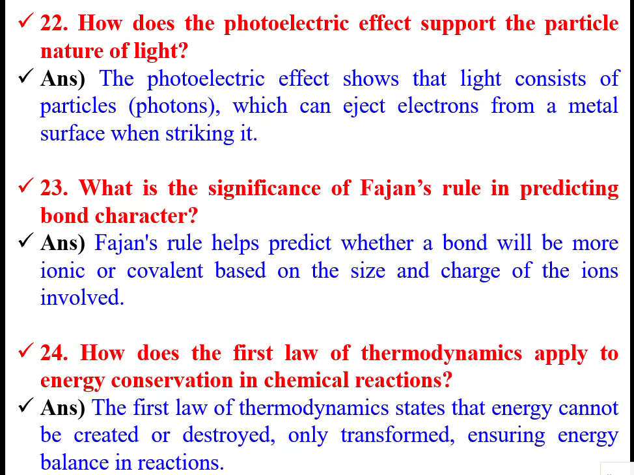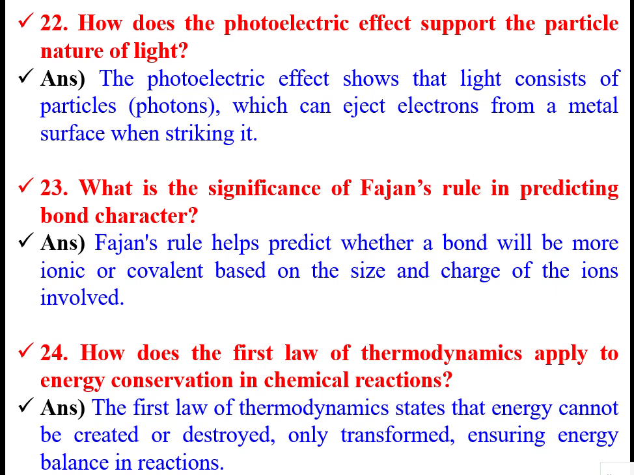So, photoelectric effect. The photoelectric effect shows that light consists of particles, photons. Light particles are called photons, which can eject electrons from a metal surface when striking it. That means electrons will be there in every element. If it is a metal, the metal's valence electrons are free to move anywhere. Once photoelectric energy is added in the form of radiation, light, it instigates the electrons to come out. That is called the photoelectric effect.